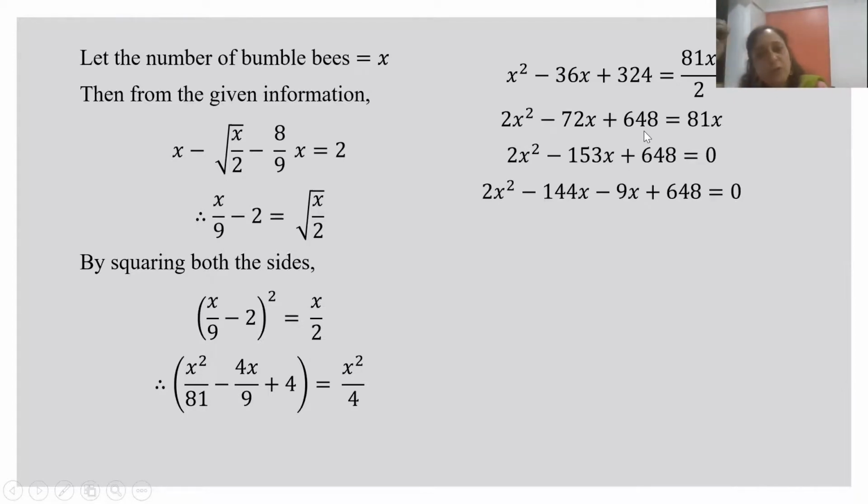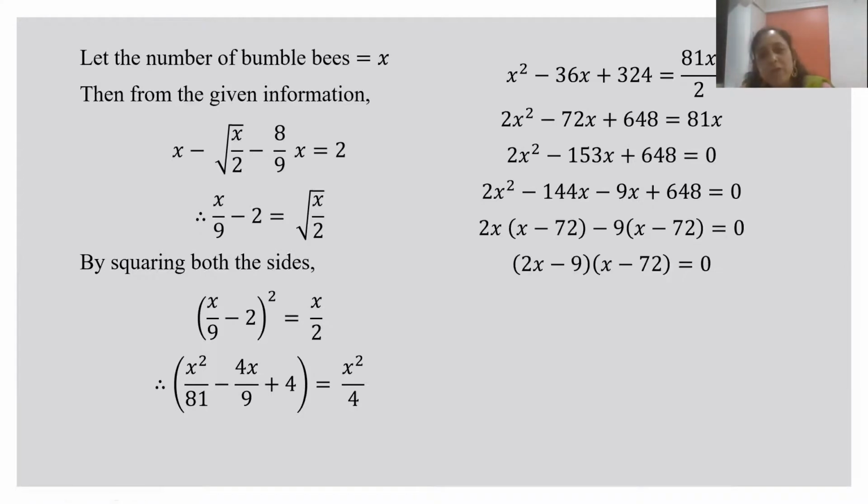And then we solve this equation. Of course, it is not very easy to factorize it, because as you can see, there is 648 times 2 to handle. You have to find factors such that the sum of the factors is 153. So it's not an easy job.